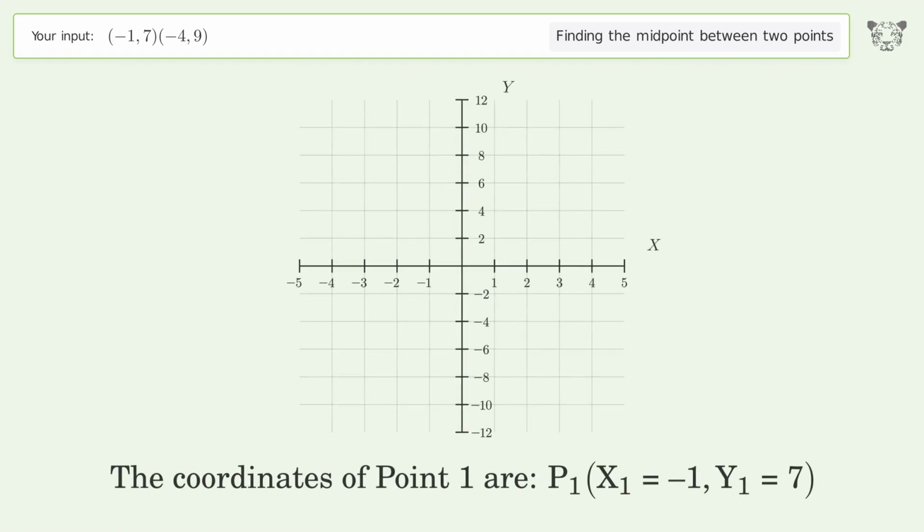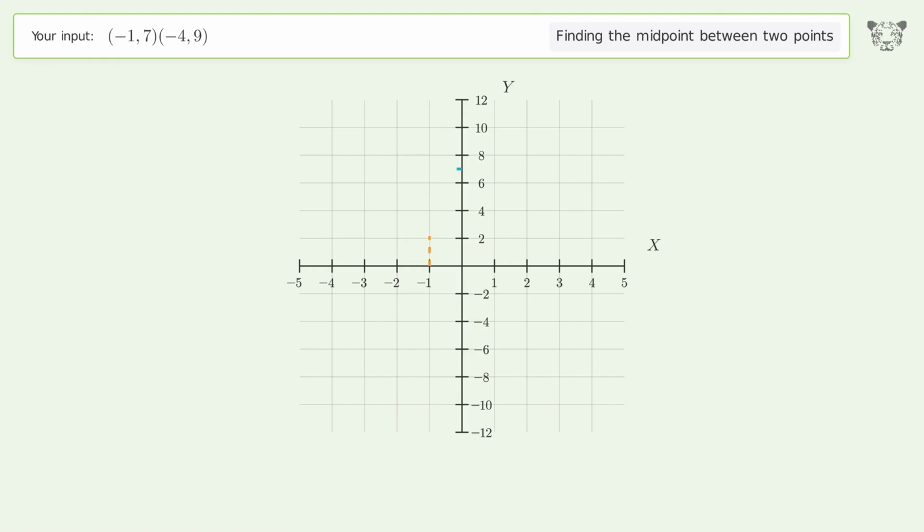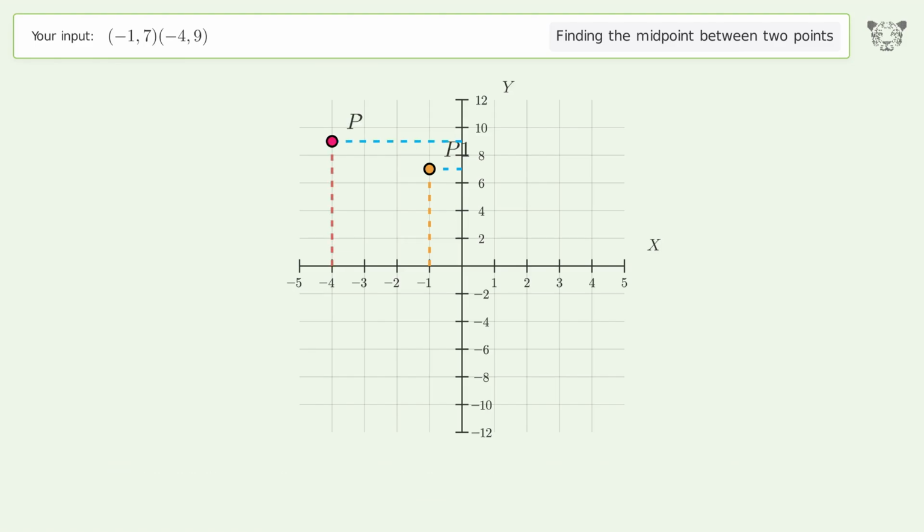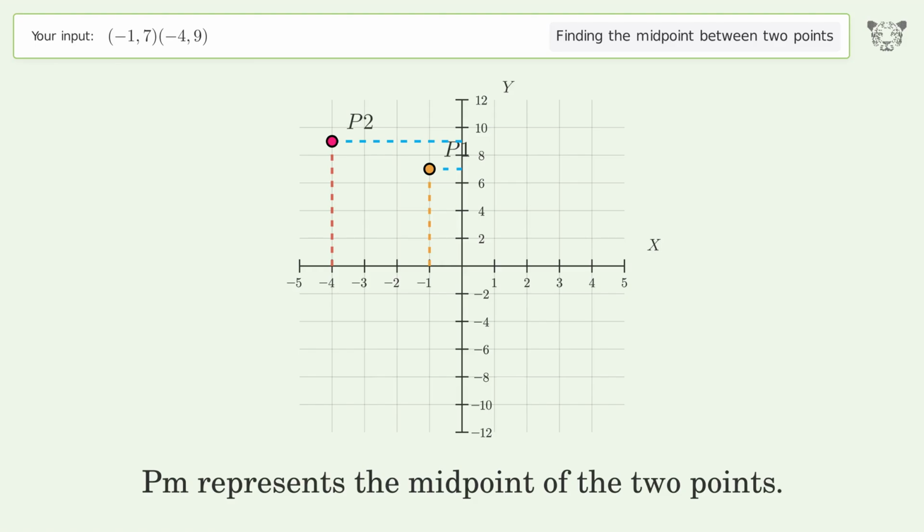The coordinates of point 1 are x1 equals -1, y1 equals 7. The coordinates of point 2 are x2 equals -4, y2 equals 9. PM represents the midpoint of the 2 points.